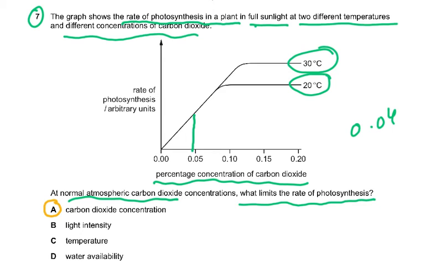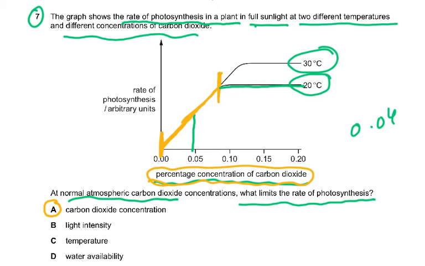You see, I have told you this before, many times. When the graph is increasing, this part of the graph, whatever is on the x-axis is the limiting factor. In any graph, from this point to this point, the CO2 concentration is the limiting factor. After that, when it has plateaued, carbon dioxide concentration is not the limiting factor; then maybe it's light intensity, maybe it's temperature.